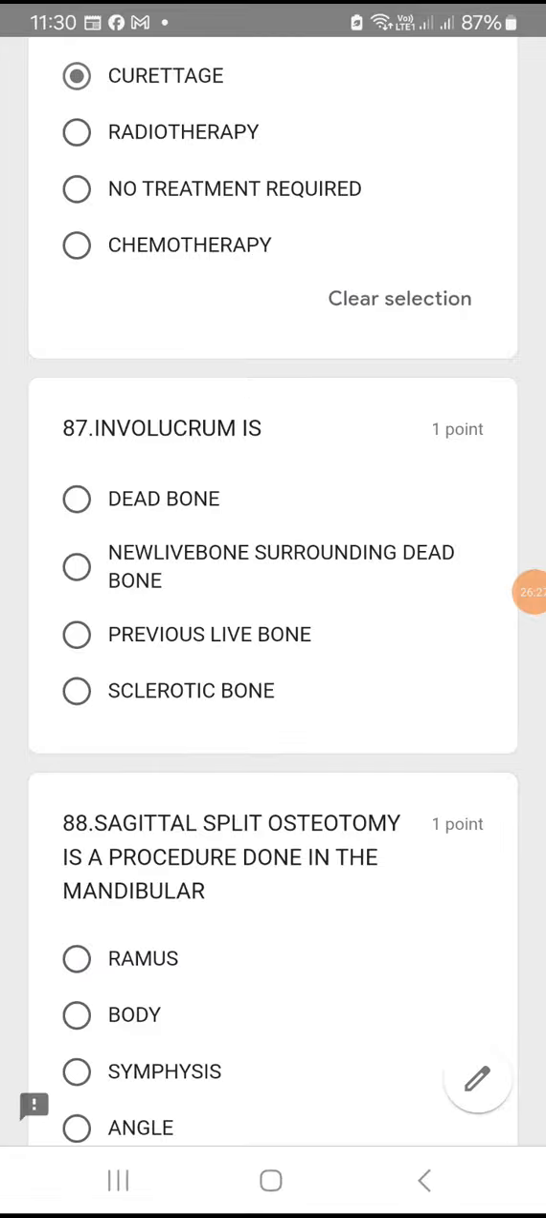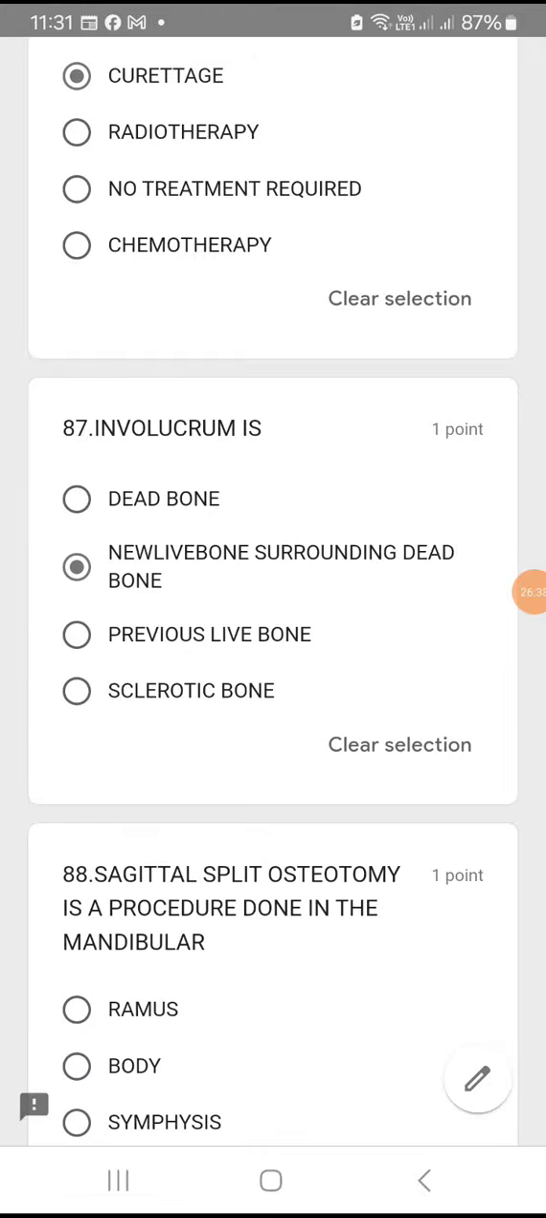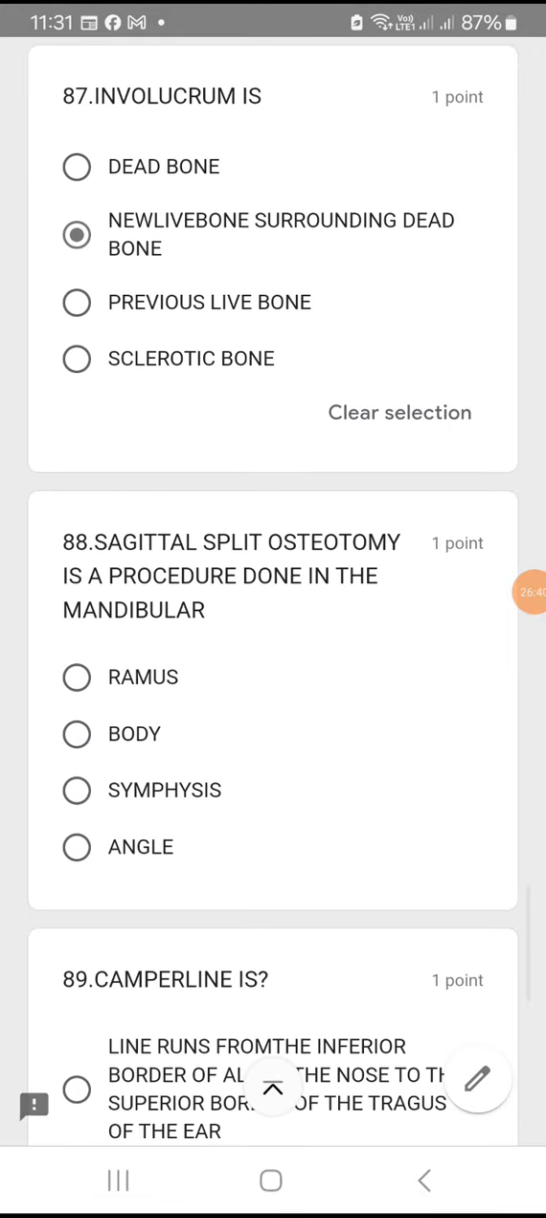Involucrum is newborn. Involucrum, newborn. NN stands for newborn. So the option will definitely be the second. New live bone is formed, surrounded by dead bone. So involucrum.